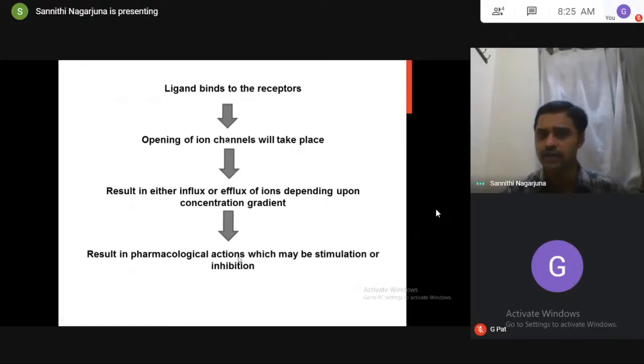So got it here. The common thing is, I told you already, the receptors are proteins, they are binding sites. The binding substance is a ligand. When the ligand binds to the receptors, it produces pharmacological actions. How the ligand produces pharmacological actions is somewhat different. In the G protein, we discussed it is by releasing second messengers. But here, if the ligand binds to the receptors, the ion channels will get opened. So due to opening of ion channels, which causes either influx or efflux of ions, that depends upon the concentration gradient. And that influx or efflux of ions is responsible for pharmacological actions. So have a look at this once again. What exactly is meant by this?